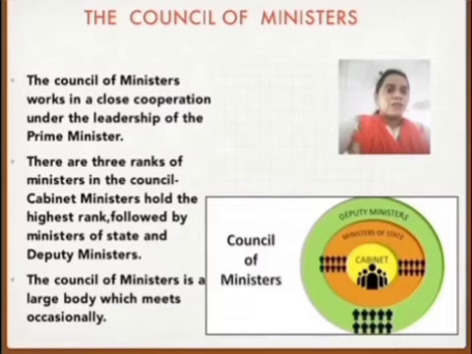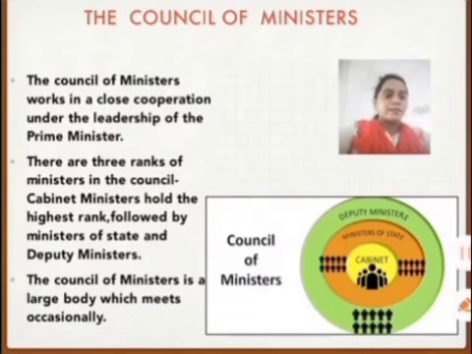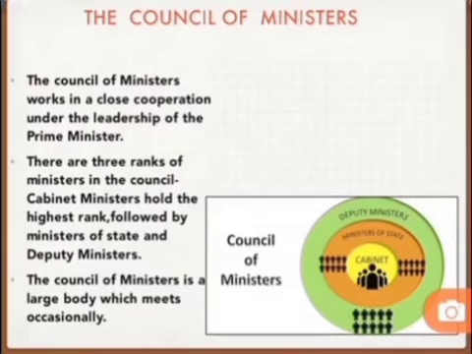What is the Council of Ministers? The Council of Ministers works in close cooperation under the leadership of the Prime Minister. The Council of Ministers, an advisory body, is appointed by the President on the advice of the PM. There are three ranks of minister in the council. Cabinet ministers hold the highest rank, followed by the ministers of state and the deputy ministers.